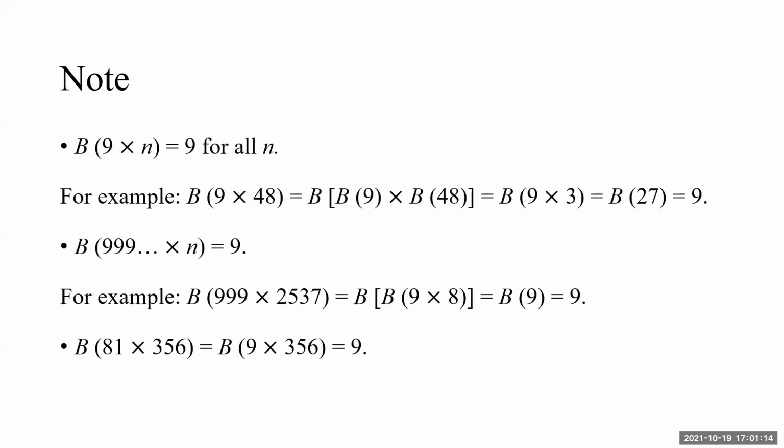Illustrations. But before we go to examples, let me tell you one very important thing. This is again a very useful thing. Similar to when 9 is added or when digits sum to 9, the Bijanka remains the same. Same is the case with the product, and maybe any digit number. And if the product is 9, or for that matter 9999, anything, all 9s of course, then we need not calculate even the Bijanka. We will just write that the Bijanka of the product is not n, it is always 9.